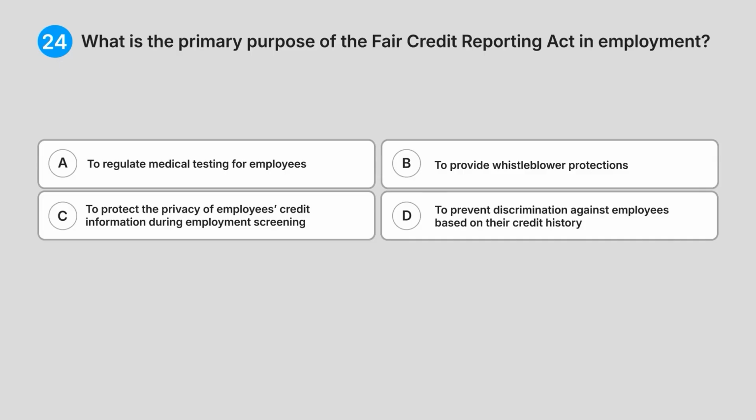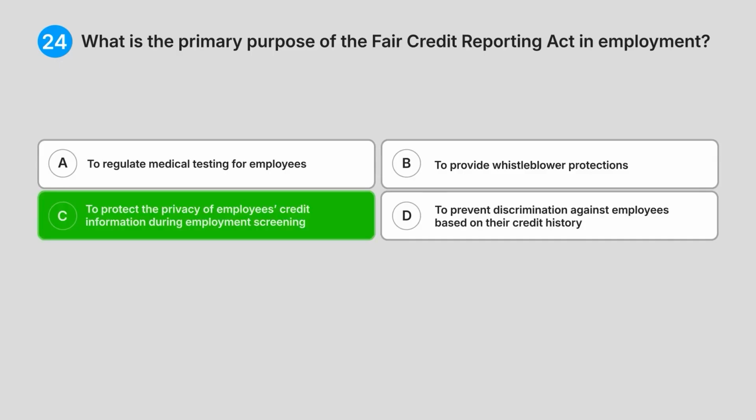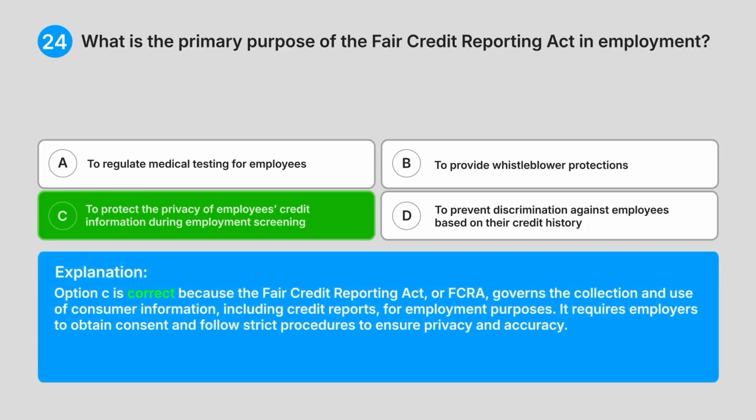Correct answer C. To protect the privacy of employees' credit information during employment screening. Explanation. Option C is correct because the Fair Credit Reporting Act, or FCRA, governs the collection and use of consumer information, including credit reports for employment purposes. It requires employers to obtain consent and follow strict procedures to ensure privacy and accuracy.